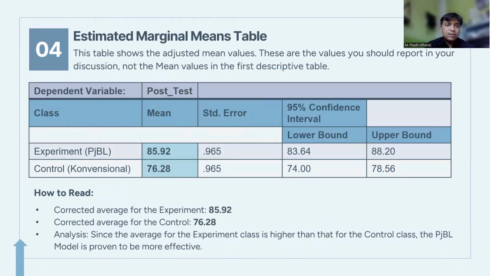Next, table 4 is the Estimated Marginal Means table. This table shows the adjusted mean values. These are the values you should report in your discussion, not the mean values in the first descriptive table. How to read it? Corrected average for the experiment, 85.92. Corrected average for the control, 76.28. In analysis, since the average for the experiment class is higher than that for the control class, the PjBL model is proven to be more effective.